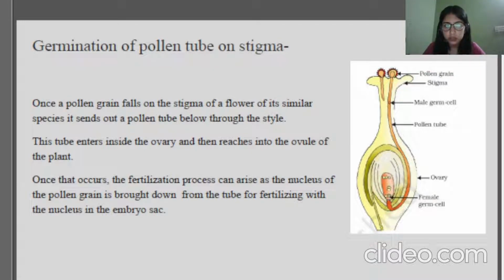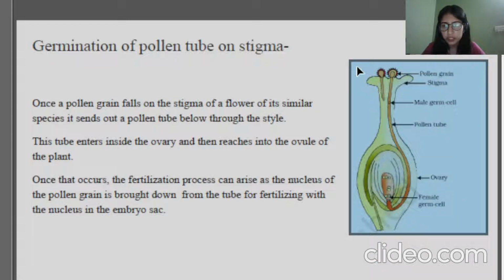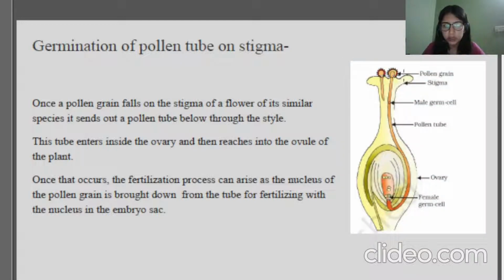Yes, so the pollen grain has reached, and you will be able to see two pollens here. This is the first pollen, this is the second pollen. We can see that this pollen tube is not that much developed, but this one is perfectly developed and it is reaching toward the embryo sac, and in turn the female germ cell, right?